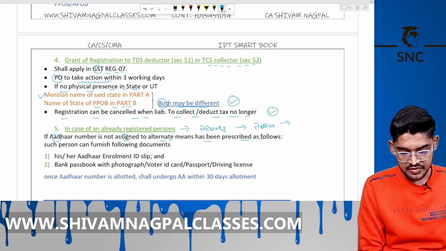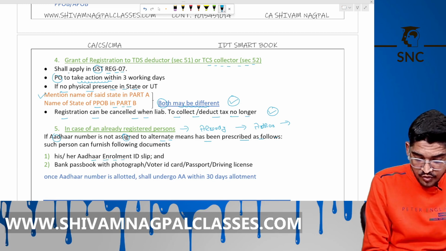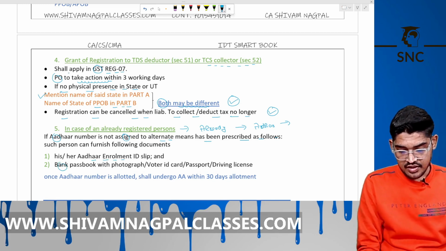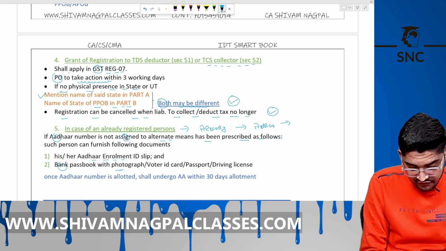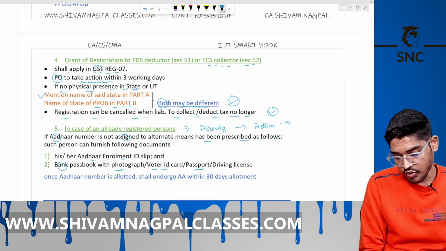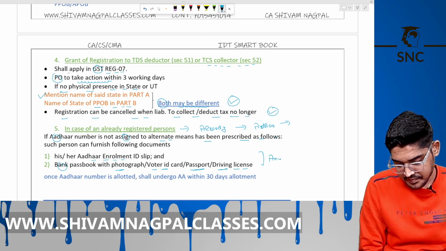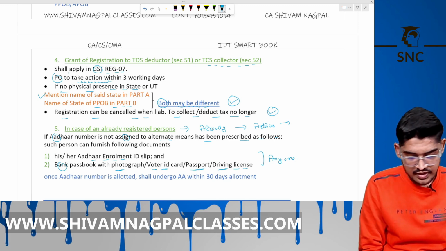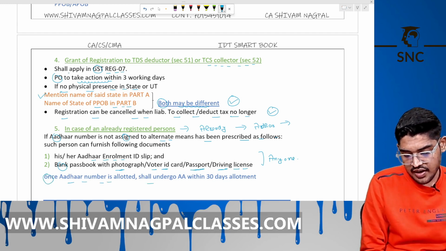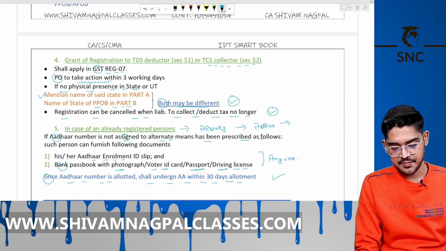They can provide their Aadhaar enrollment ID slip or their passbook with photograph, voter ID card, or passport or driving license, anyone. Once your Aadhaar number is allotted, then you shall go for authentication within the 30 days of allotment. Okay, this is allowed here.